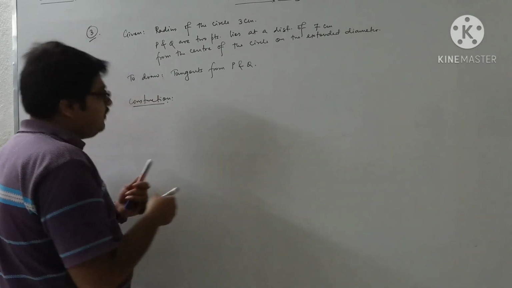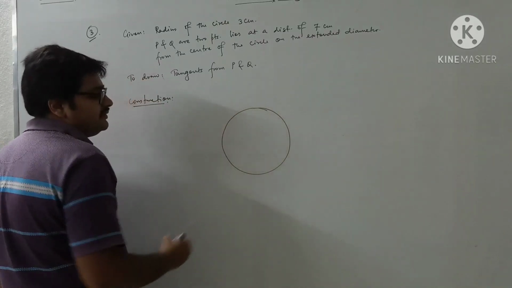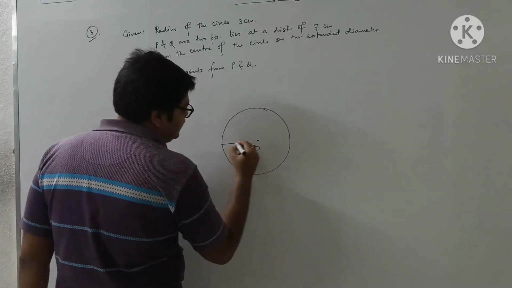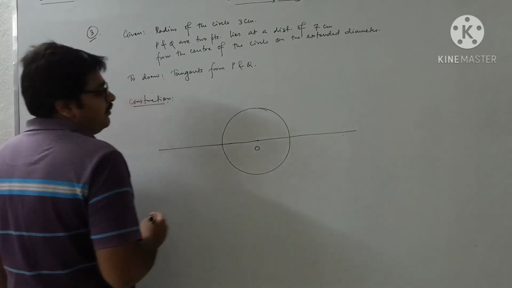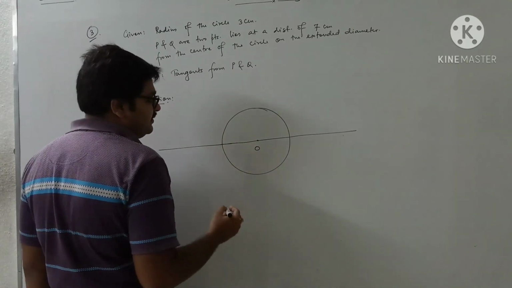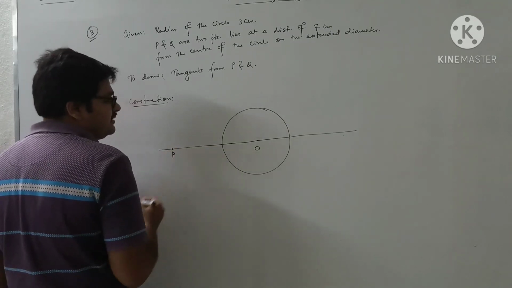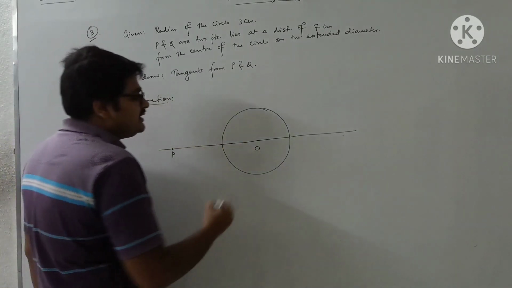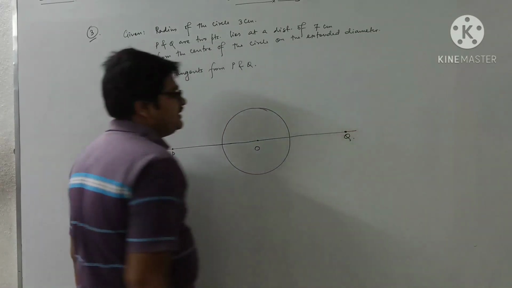So, first of all, we have drawn the circle of radius 3 cm. Suppose the center is O. We have drawn its diameter and also extended it. On the extended diameter, we have to take 2 points P and Q at a distance of 7 cm. So this is 3 and this is maybe 4. So OP is 7 cm. From O to P, this distance is 7 cm. Similarly, from O to Q, this distance is 7 cm.